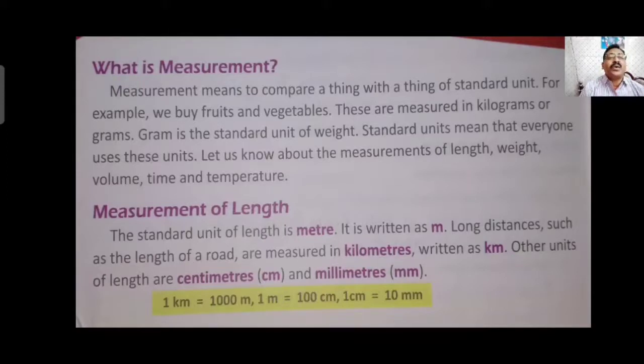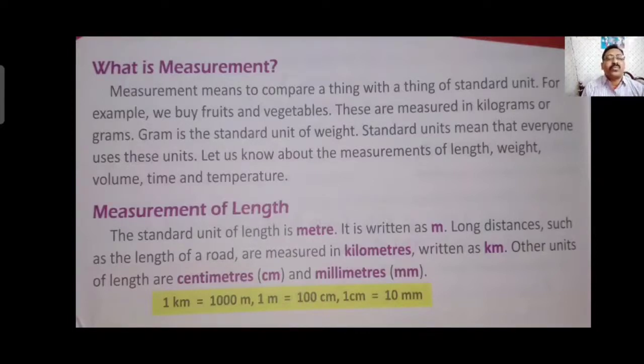When we measure something with any type of instrument, it is called measurement. Generally we measure solid things and liquid things. Solid things like potato, rice, wheat, fruits, we measure with the help of gram and kilogram. If the quantity is less, we use gram. If the quantity is more, we use kilogram. So gram is considered to be the standard unit of weight.